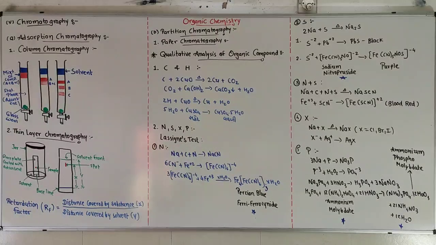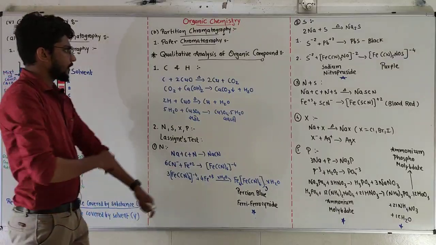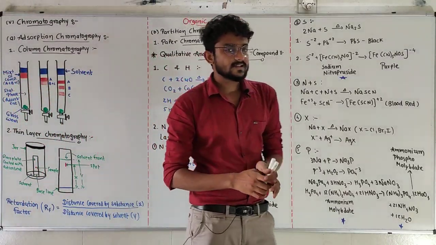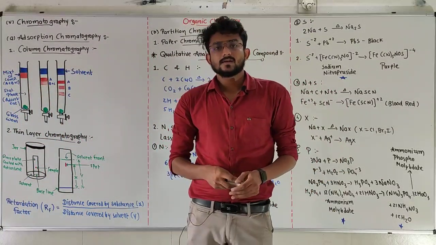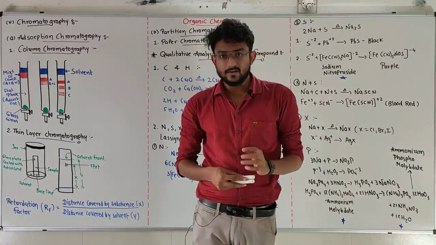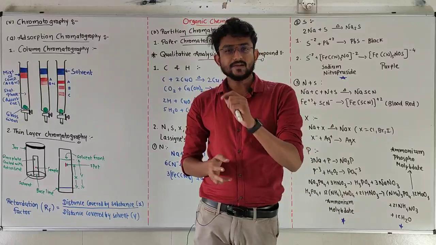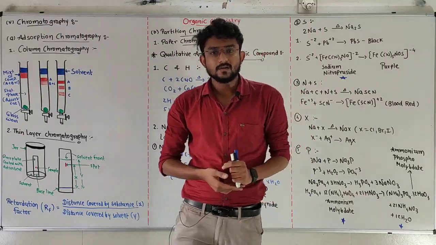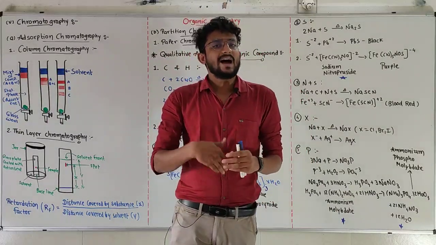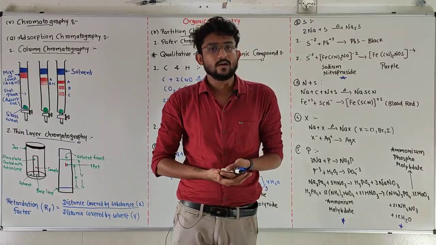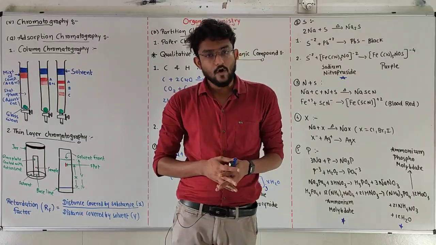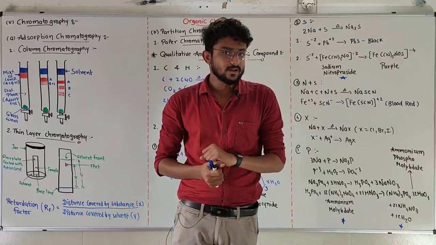Good morning, students. In the previous lecture of organic chemistry, we discussed some fundamental purification methods of organic compounds. The first method was sublimation. After that, the second method of purification was crystallization.